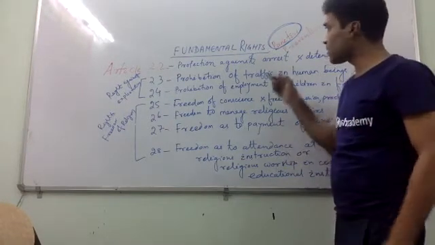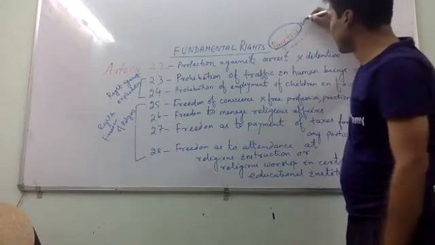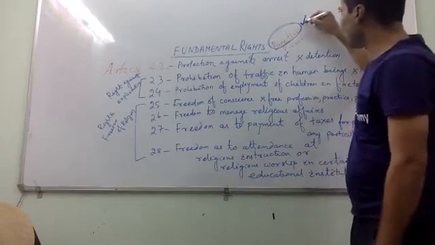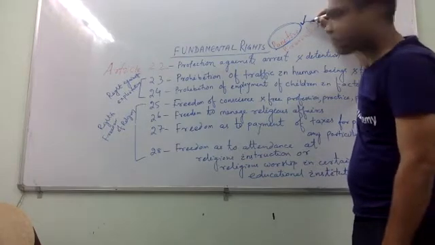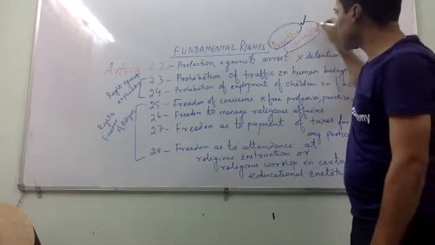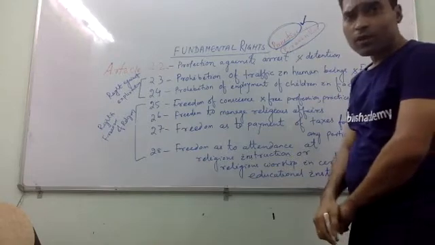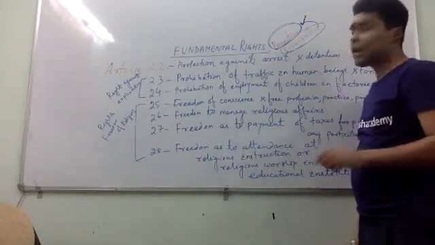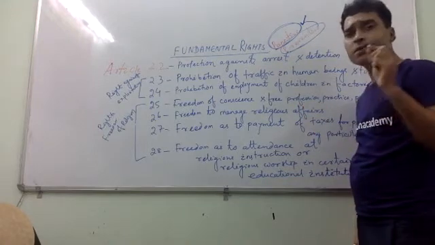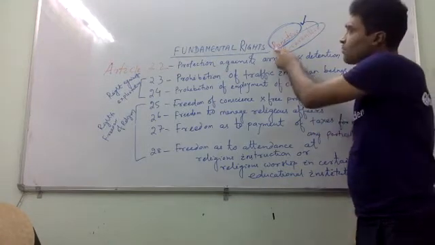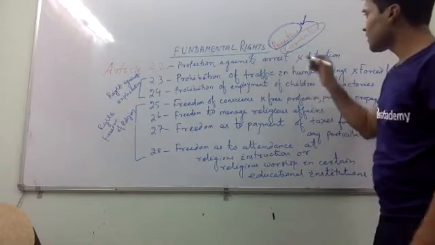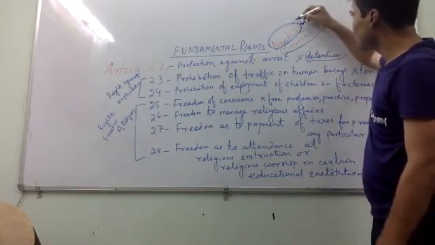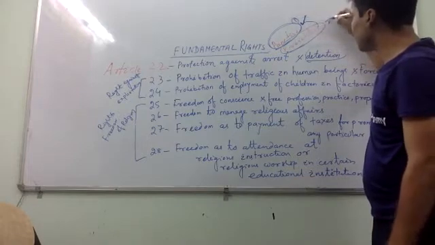That means the court will announce the punishment. There are two types of detention. One is punitive detention, and the next is preventive detention. A person can be punished and detained after the court gives judgment. That's known as punitive detention.